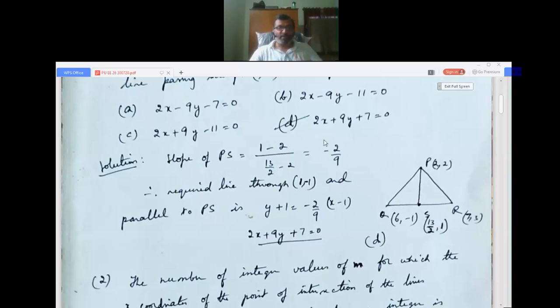Now the line is parallel to PS. It is given that the line is parallel to PS. So the equation of the required line passing through (1, -1) and parallel to PS: parallel means the slope is the same, so y - y1, that is y + 1, equals slope -2/9 into (x - x1). So we get 2x + 9y + 7 = 0. So 2x + 9y + 7 = 0 means it is the fourth option.